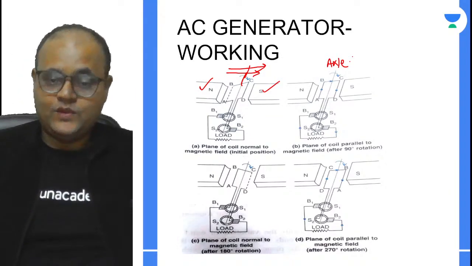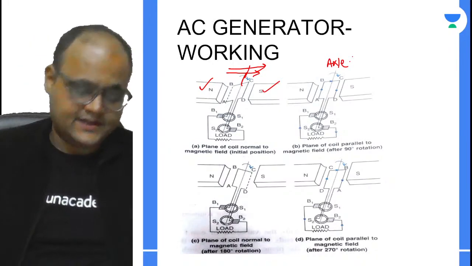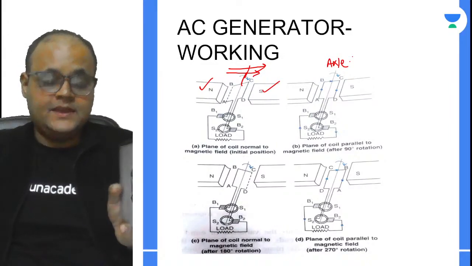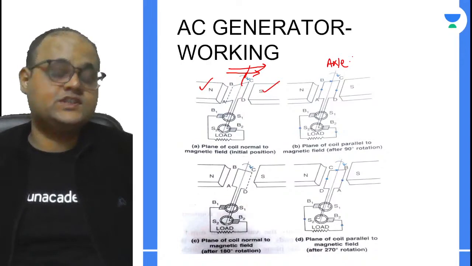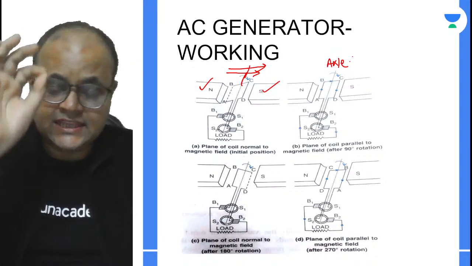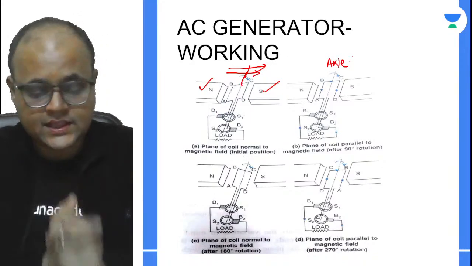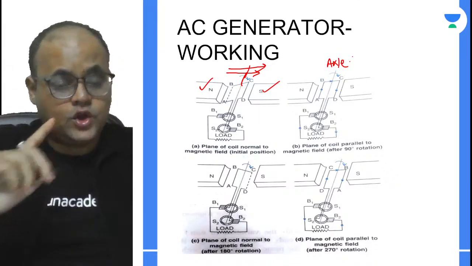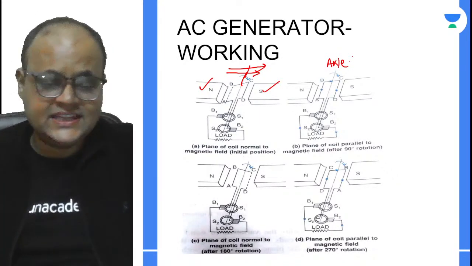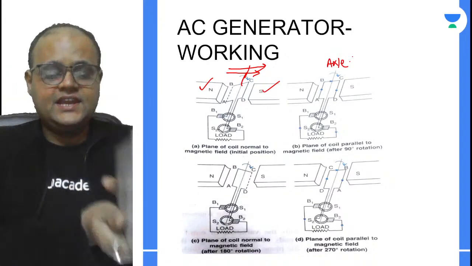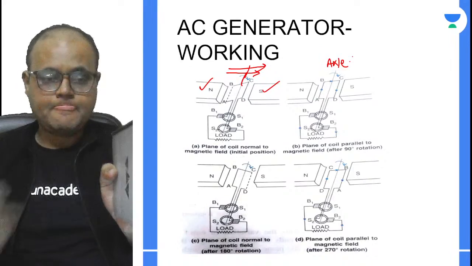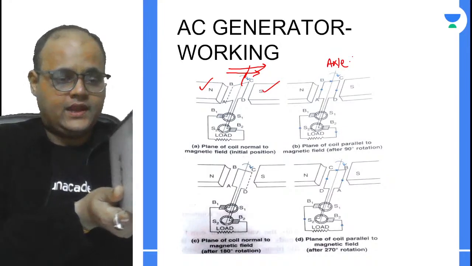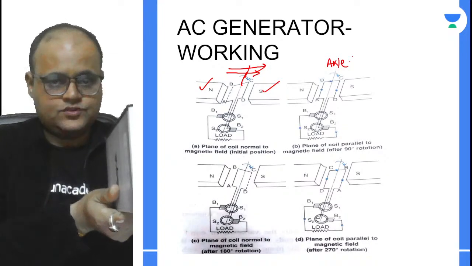We'll be converting the same mechanical energy into electrical energy. So how does it work? We start with this particular position, though you can start with any position. What you have to focus on is the change in the magnetic flux. Most students get this incorrect: in an AC generator, you have to focus on the change in the magnetic flux, not anything else. Let's see what happens. Initially my coil was like this, and a very strong magnetic field was created. The magnetic field lines were crossing this coil this way. So far so good.